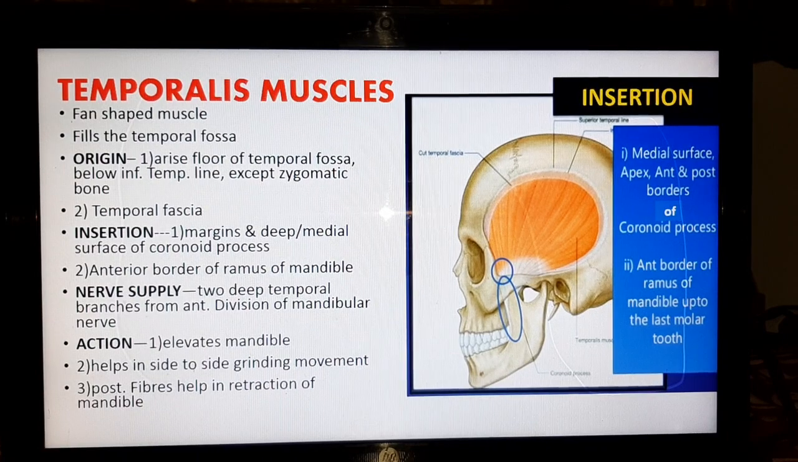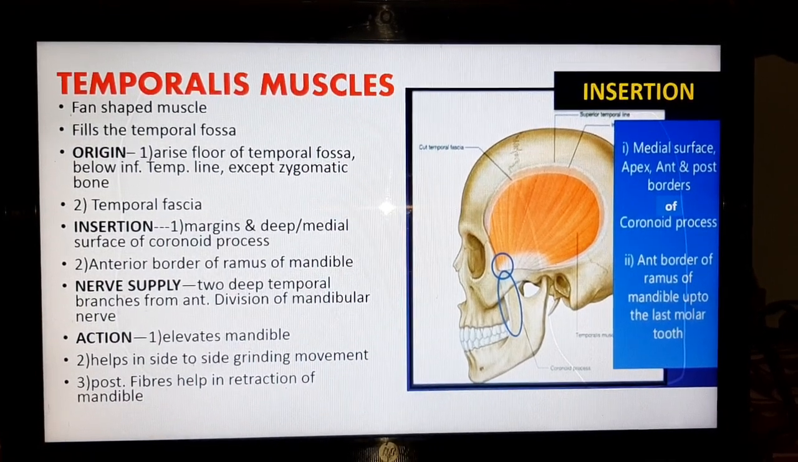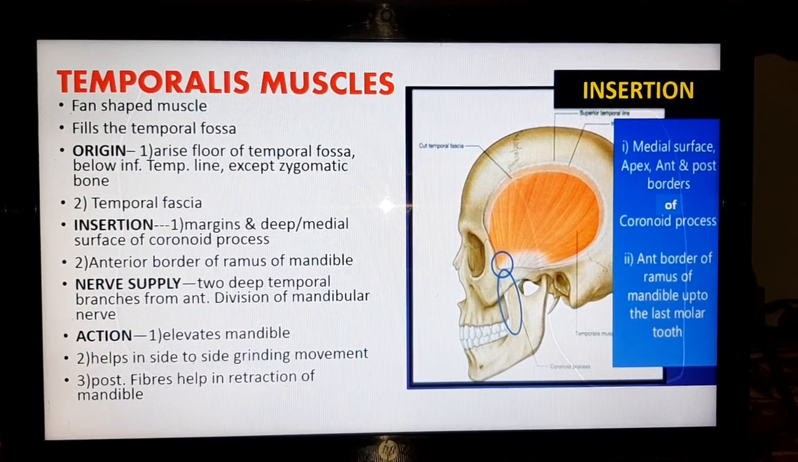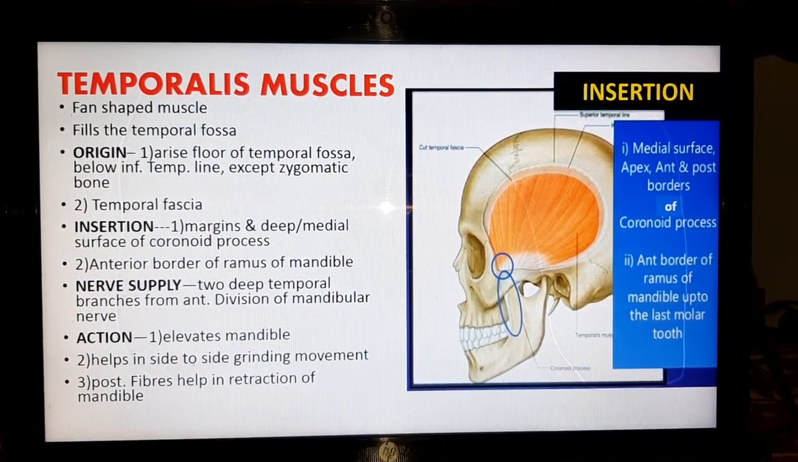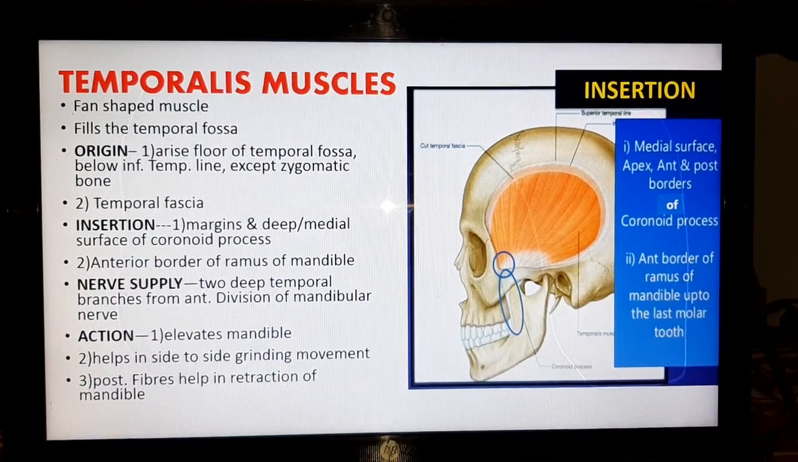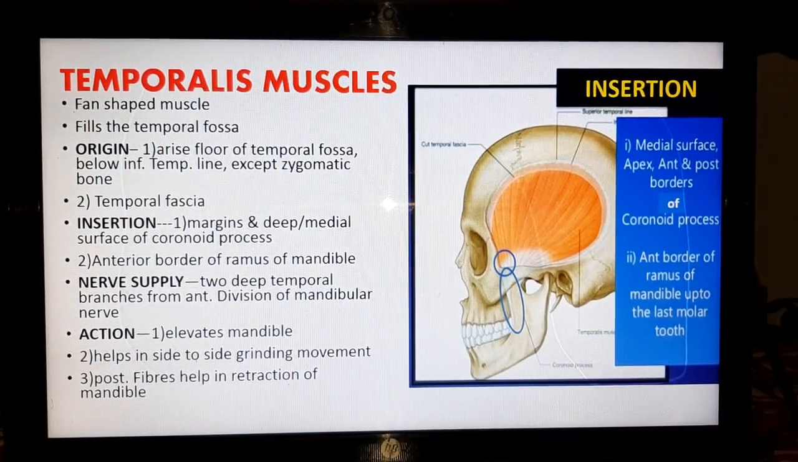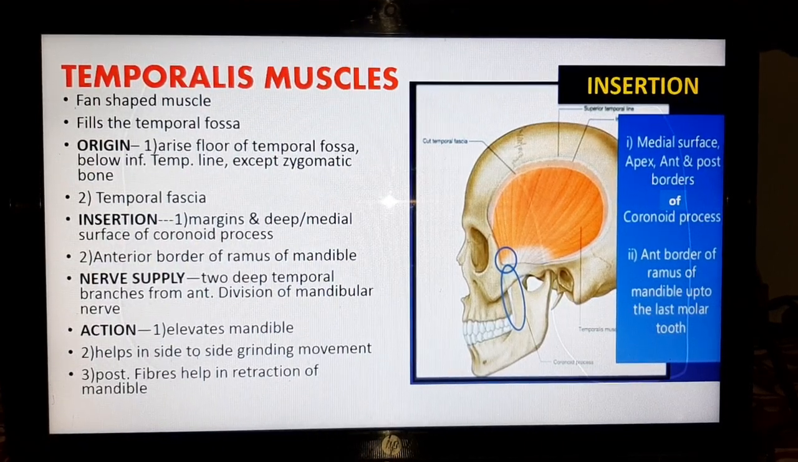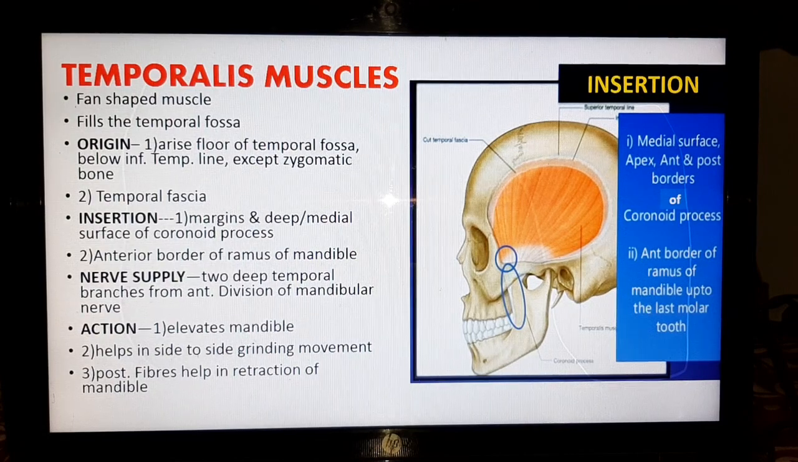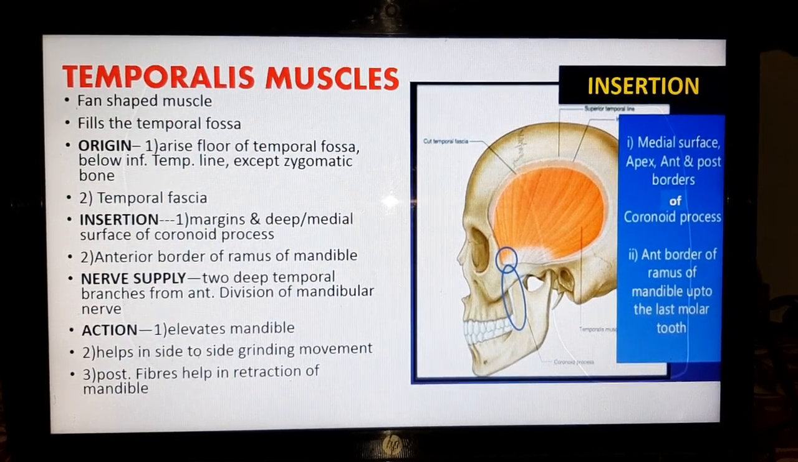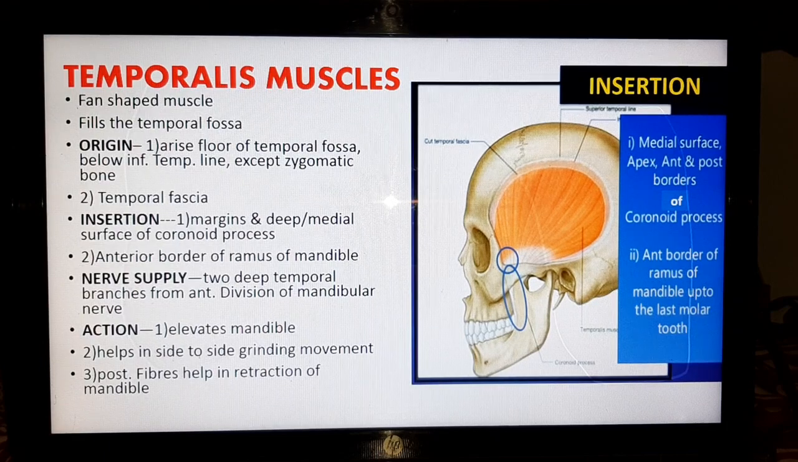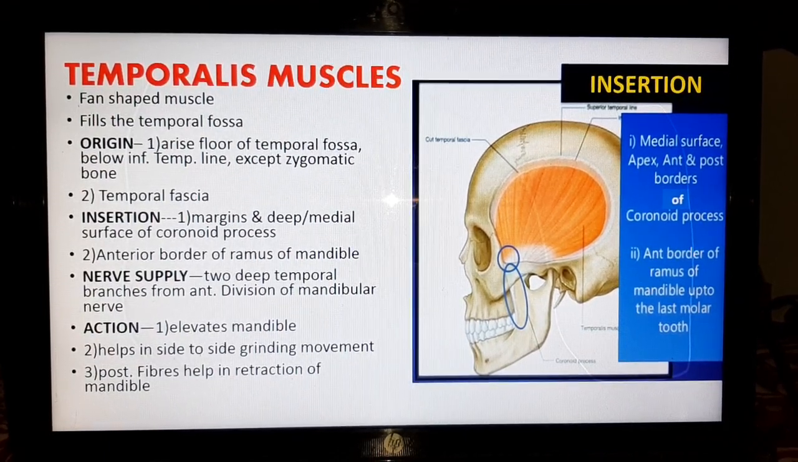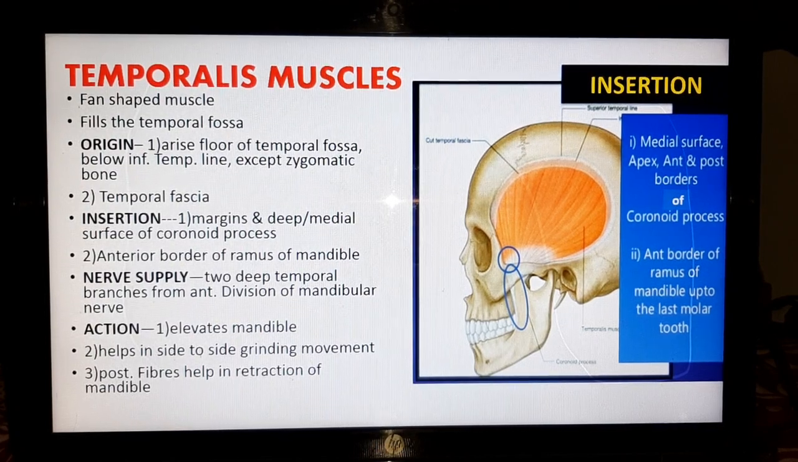Now comes to the temporalis muscle. It is a fan shaped muscle, fills the temporal fossa, occupies the temporal fossa above the zygomatic arch. Origin of this muscle, it arises from the floor of the temporal fossa below the inferior temporal line except the zygomatic bone, and its second site is from the temporal fascia. Means the temporalis muscle arises from the floor of the temporal fossa as well as from the temporal fascia.